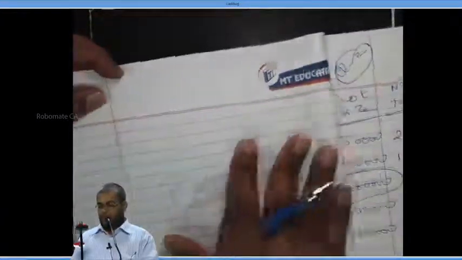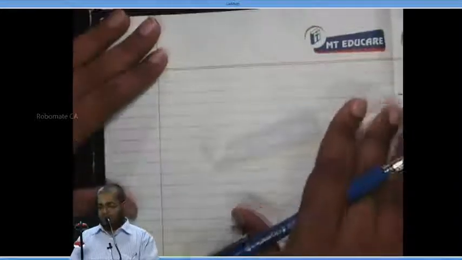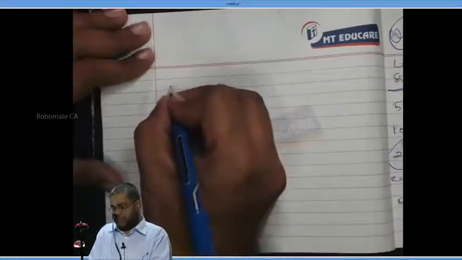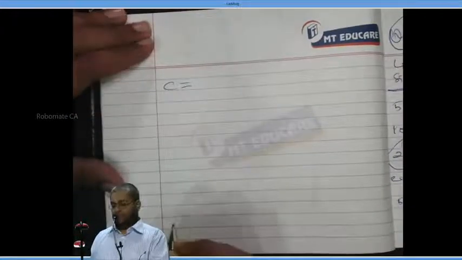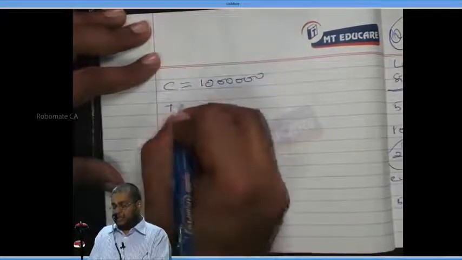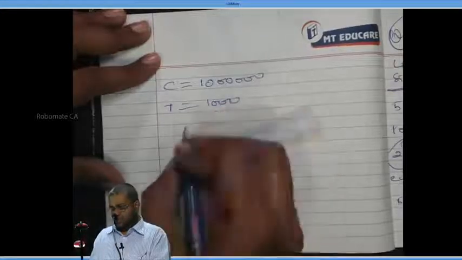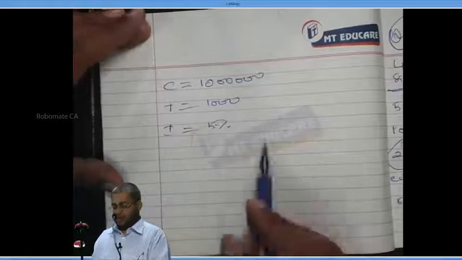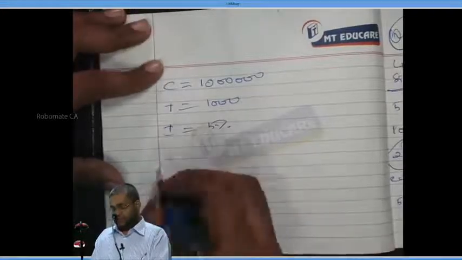Alternatively, we can calculate optimum transaction size using the Baumol model. C is equal to, tell me, what is the annual cash requirement? 10 lakhs. C is equal to 10 lakhs. T is equal to 1,000. I is equal to 5%.